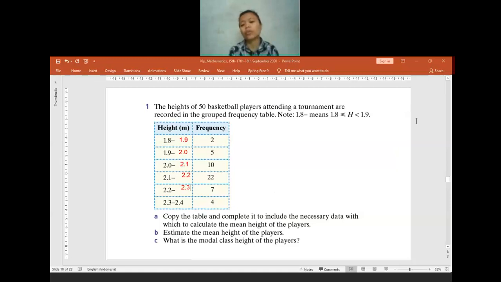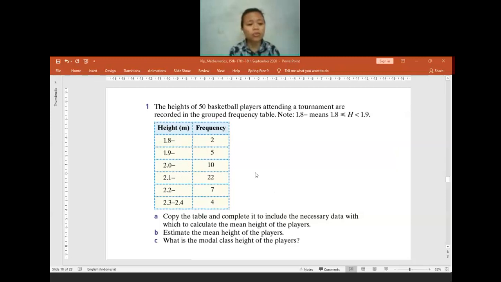That's why we have to complete all the values for the interval range first. When you are finding the midpoint, you add the lowest and the highest of the class interval and then divide by 2. That's why the first thing we do is complete the interval. After that, you find the midpoint.